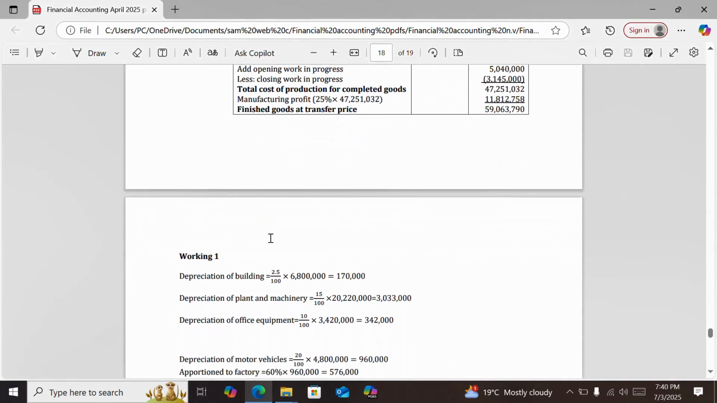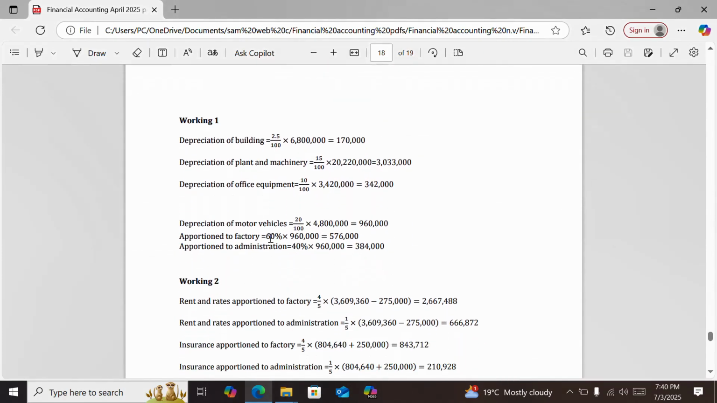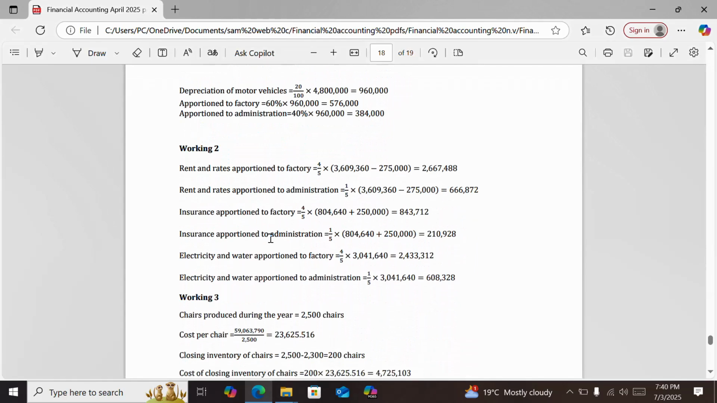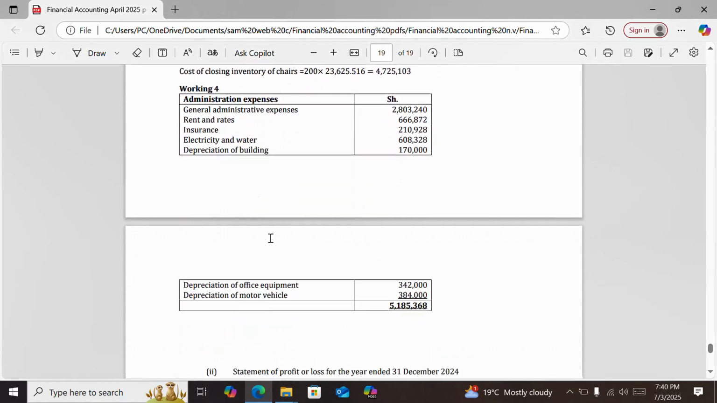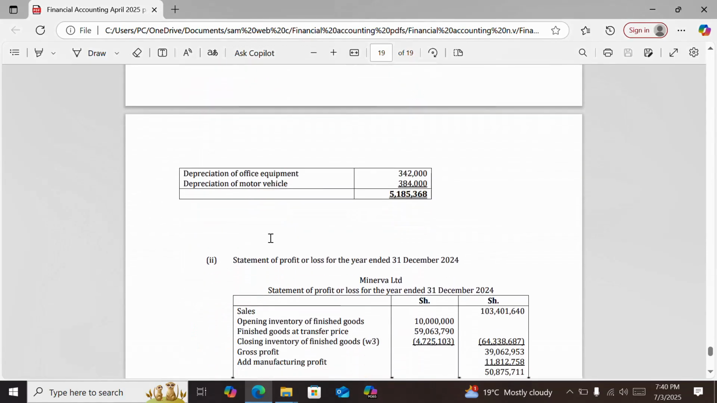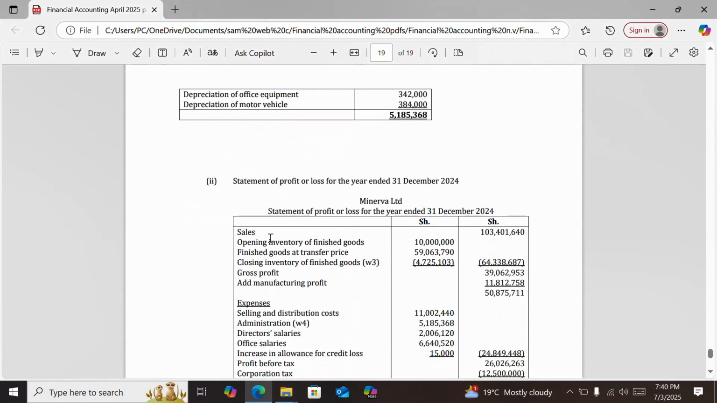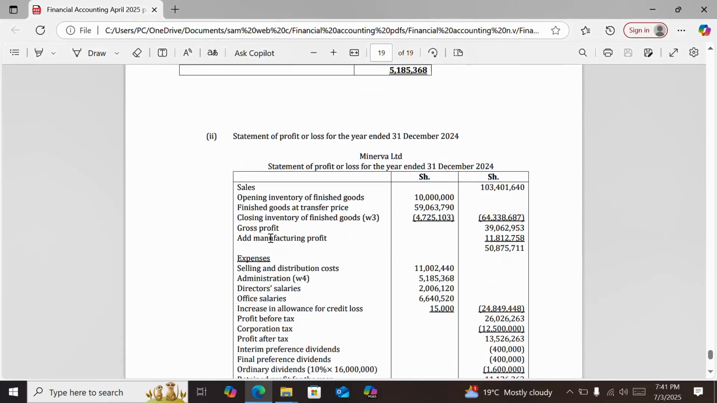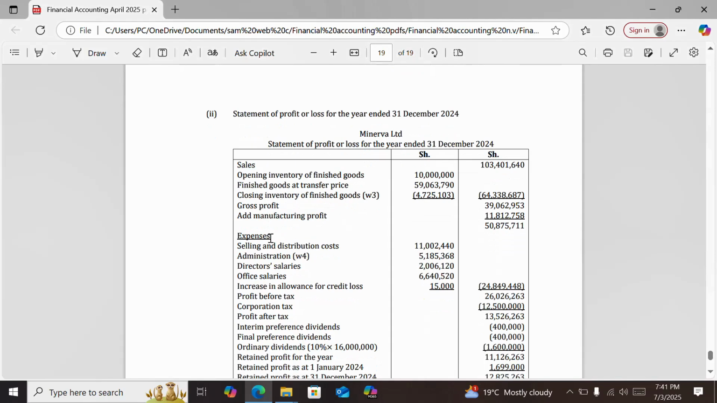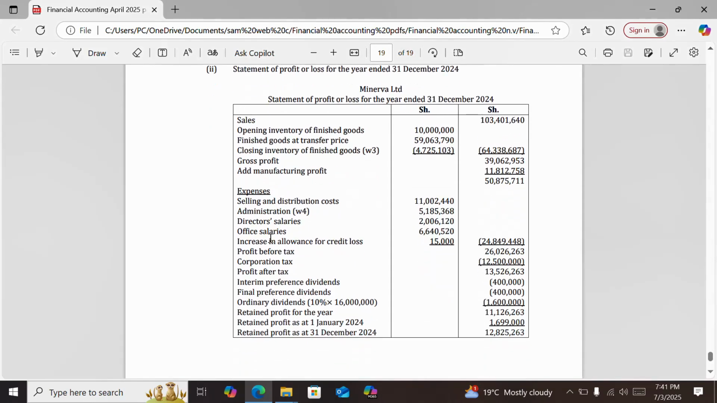So to the last bit of this question, we continue, and we have the statement of profit or loss for Minerva Limited for the year ended 31st December 2024. So that is the end of this presentation.